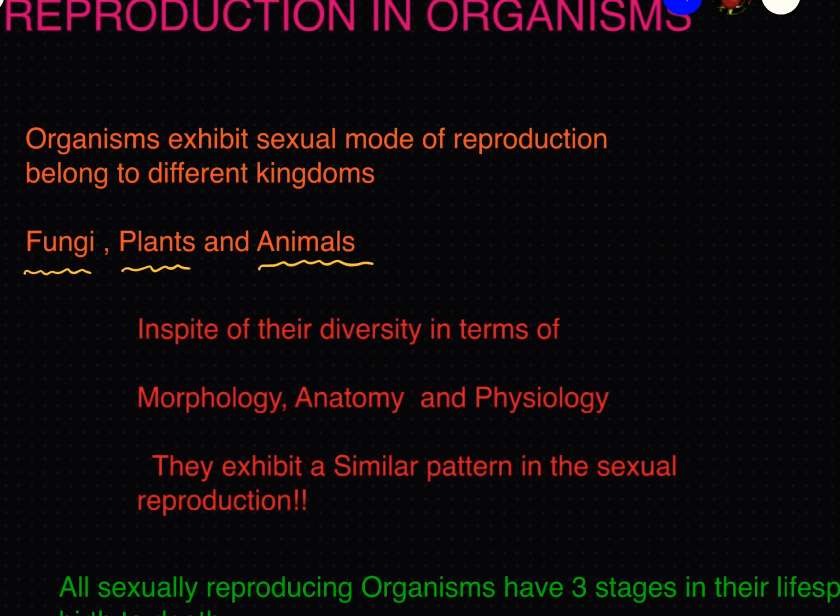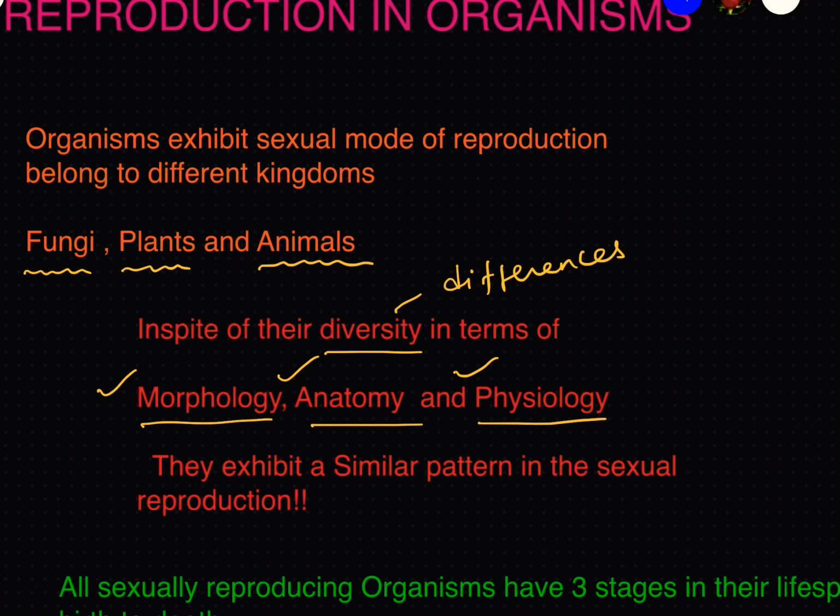In spite of their diversity in terms of their morphology, anatomy and physiology, that is, if you compare the fungi, plantae and animalia, all these three are different groups. They are different in terms of their morphology, their tissue structure, that is anatomy, and their physiology, their internal metabolism. So in spite of all these differences, still the mode of sexual reproduction exhibits a similar pattern in all these three different kingdoms.